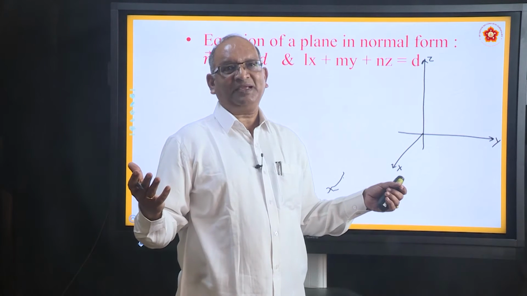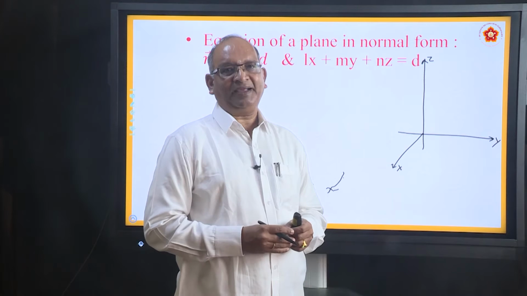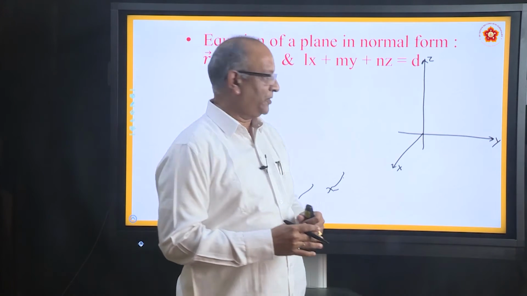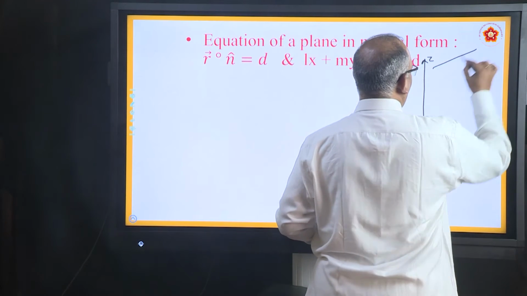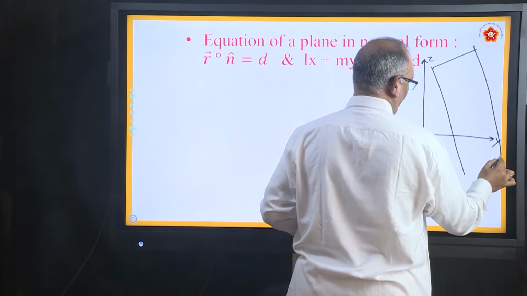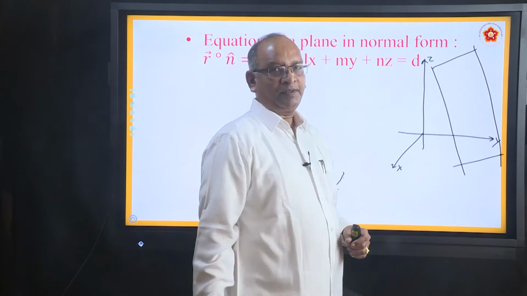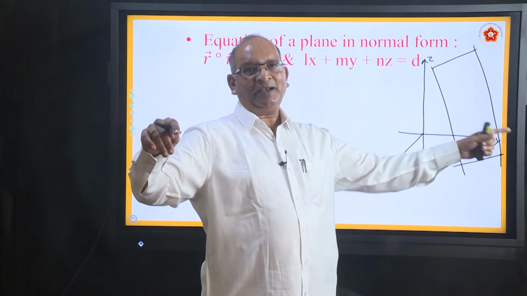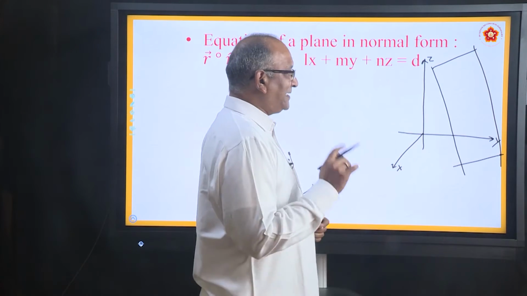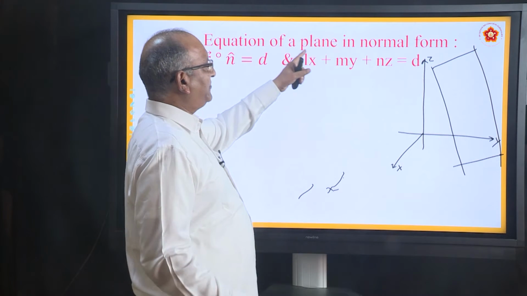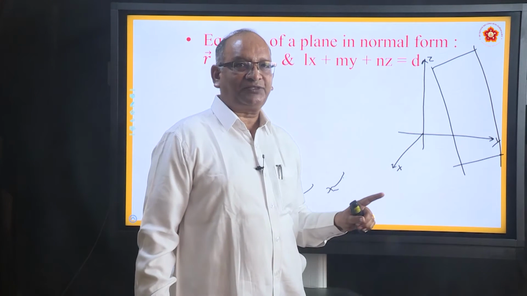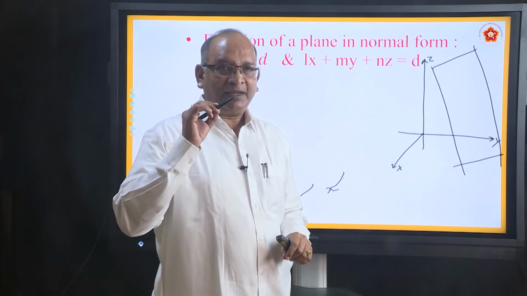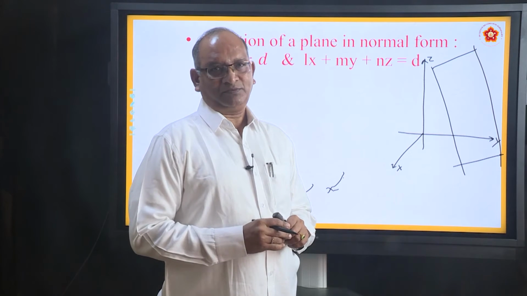What is there in a space? When we are talking about a plane, you can take anything, you can take a wooden piece or anything. Okay. So, let us say here is a plane. It is something like a cardboard piece, you are holding it in front of the corner of the room. So, what is given here? The equation of a plane in normal form. In this, what are the two things given? First thing is that its distance from the origin is known.